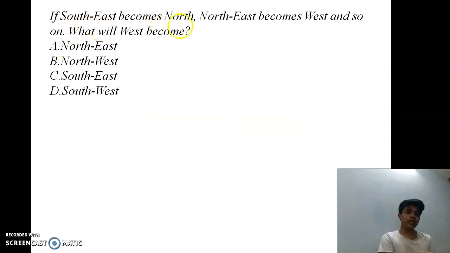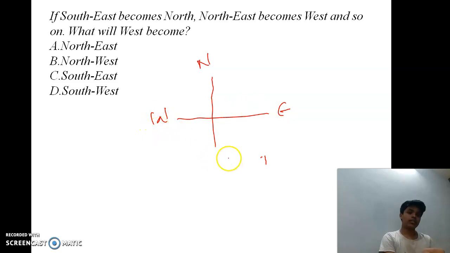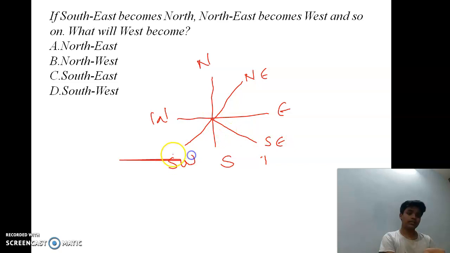If southeast becomes north, northeast becomes west, and so on, what will west become? First, let's draw the directions: north, east, west and south. Northeast, southeast, southwest, and northwest.